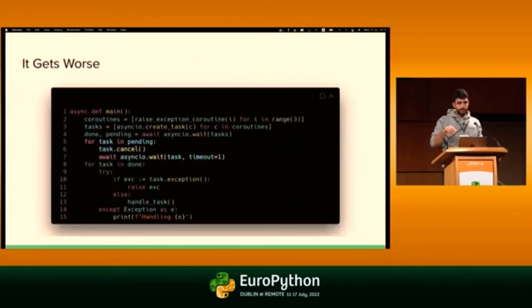But it gets actually even worse. Let's assume that you want to stop after the first exception. You would probably want to do that because you don't want to waste resources that the coroutines that are still running are wasting. What's going to happen is that your pending tasks are still running, OK? So after you return from the exception that you got, you now need to go over the pending tasks and cancel them. After you cancel them, even that's not enough, because you then need to do asyncio.wait for them to run for a little bit.